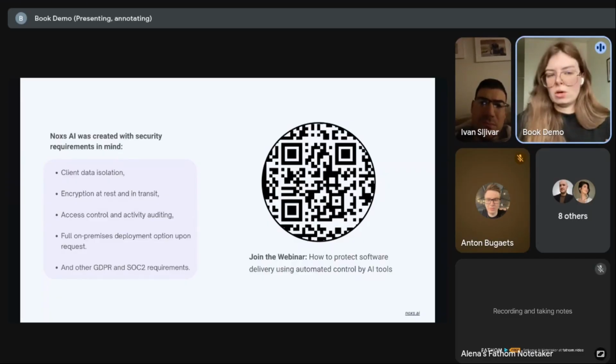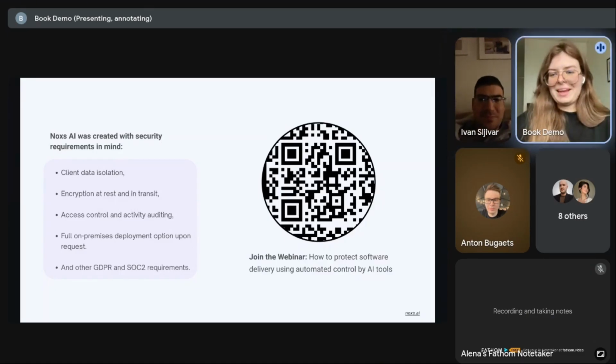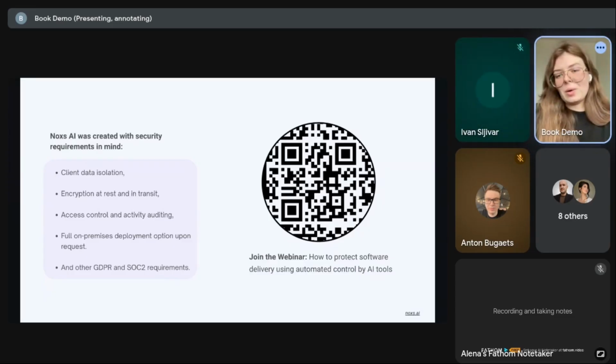You need to have some tool where you track this, because if you don't, unfortunately, Noxs cannot be integrated with nothing, and we just need to have something where we can see data about the project. Okay, thanks. Thank you. Maybe any other questions, comments?